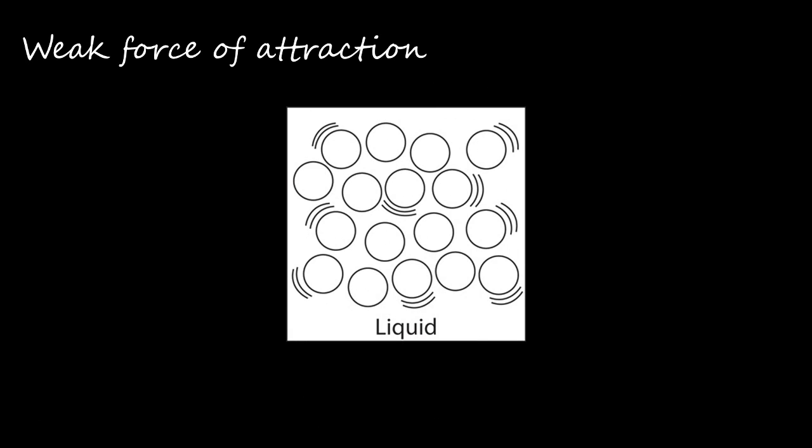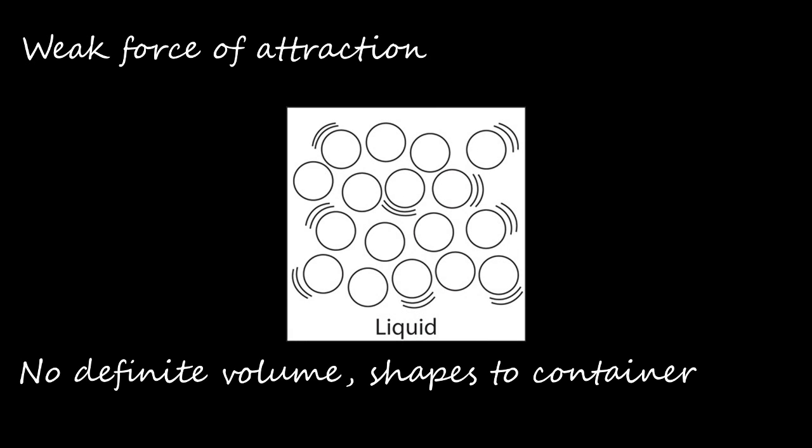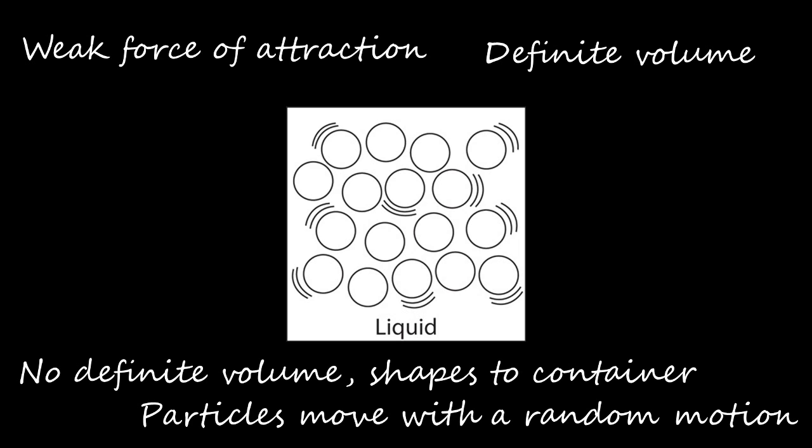In liquids, there is a weak force of attraction between the particles. They are randomly arranged and free to move past each other, but still stay fairly close to each other. Liquids have a definite volume, but don't keep a definite shape, and will flow to fill the bottom of a container. The particles in a liquid are constantly moving with a random motion. The hotter the liquid gets, the faster they move.